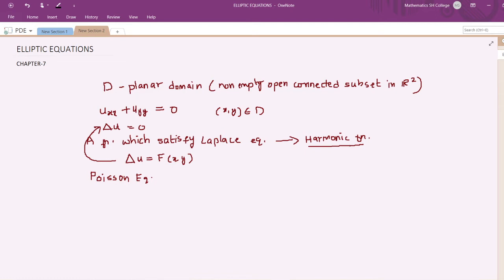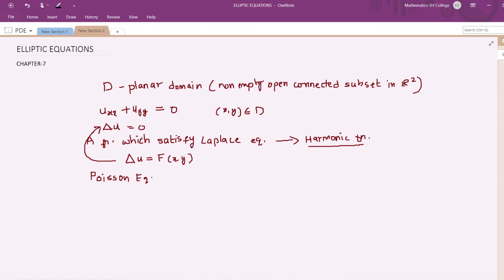Now this has many applications, because usually Poisson equation represents distribution of temperature in a domain D. Here u represents temperature. Also we notice that time is not there; it is independent of time. In wave and heat equations you have seen the time variable, but here you have only x and y variables.